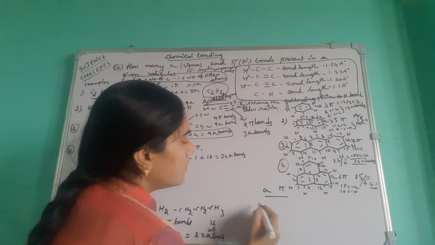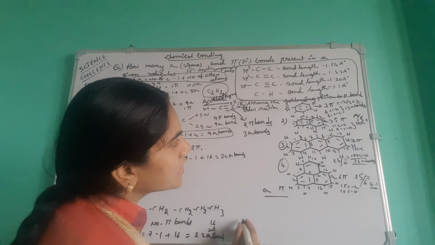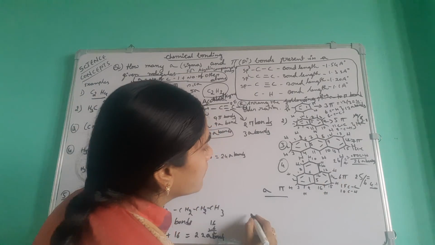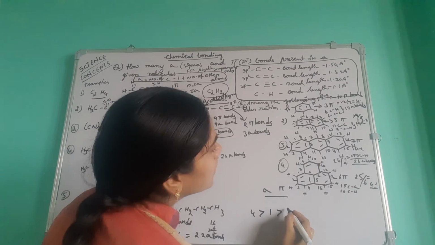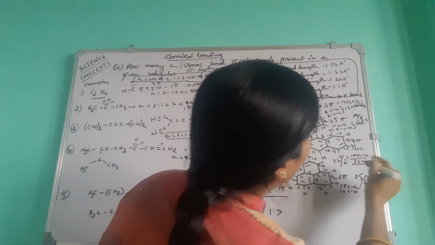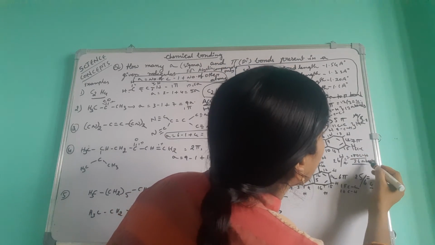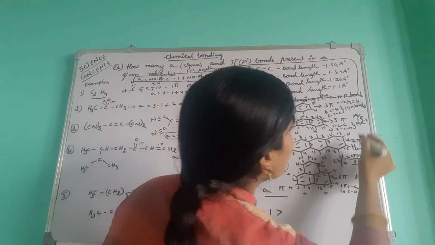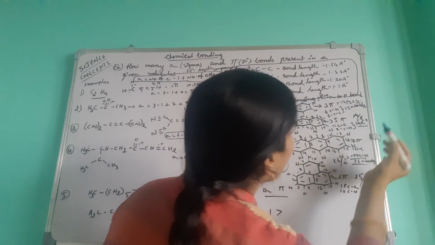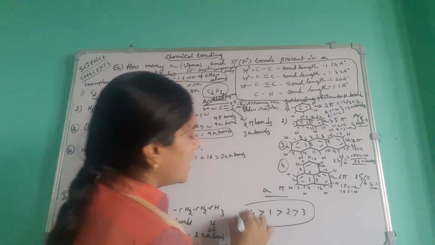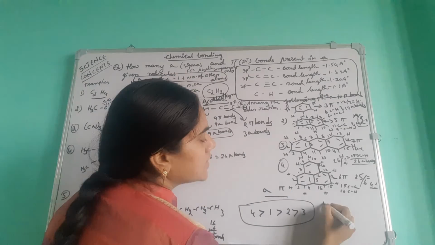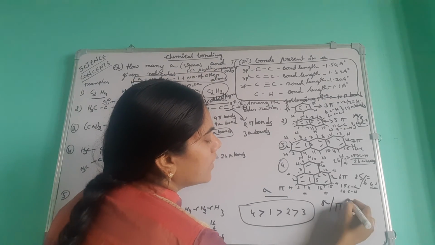Then arrange the order. Which one has the highest ratio? Here 4.1. First 4. Next one, the answer is 3.3, 3.7, and here the answer is 3.8. Okay, 2, 3. This is the increasing order of sigma to pi bond ratio.